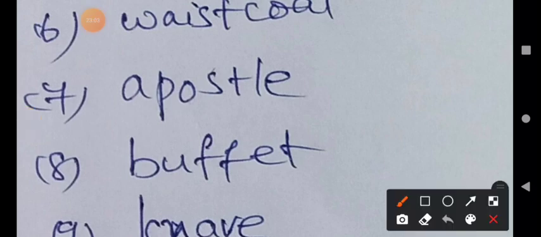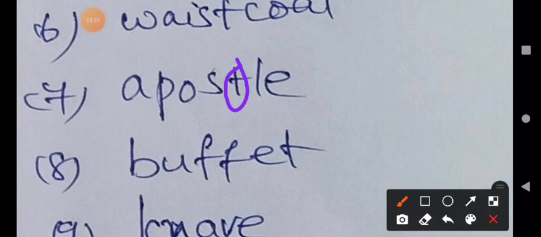For the seventh word, which is the silent letter in the given word? The silent letter is T. T is a silent letter. How do you pronounce this word? You don't pronounce the T. What is the pronunciation of this word?